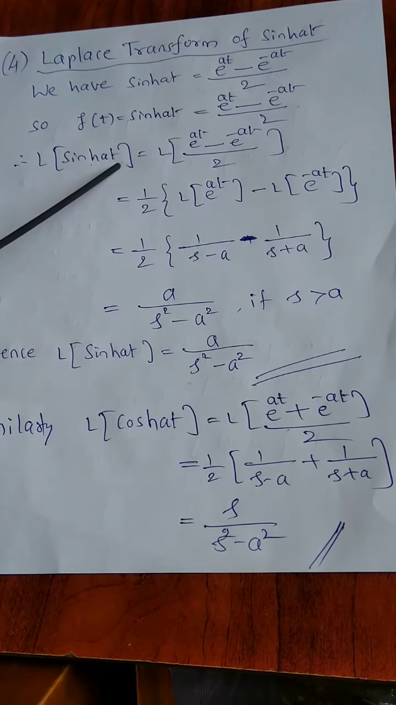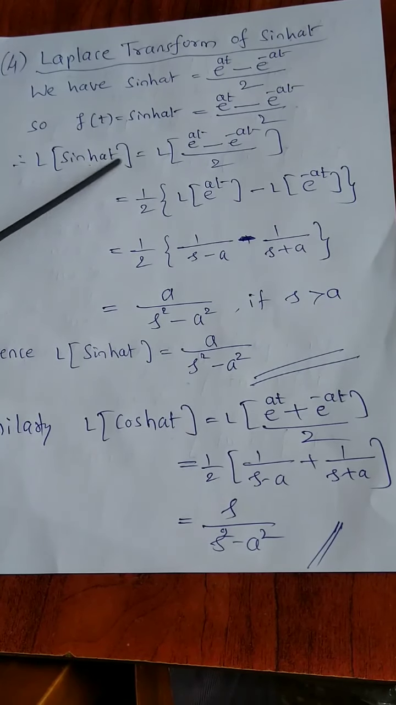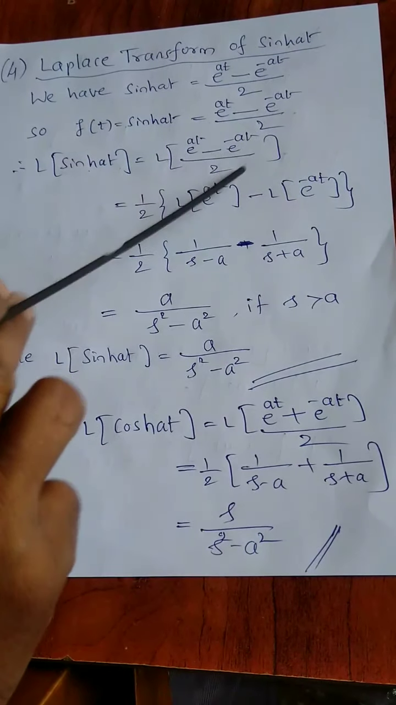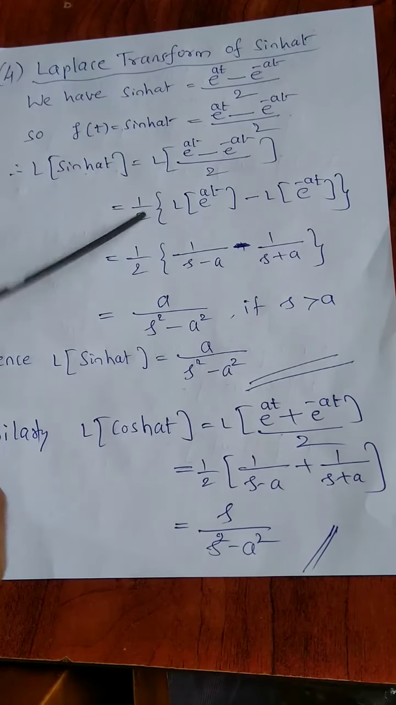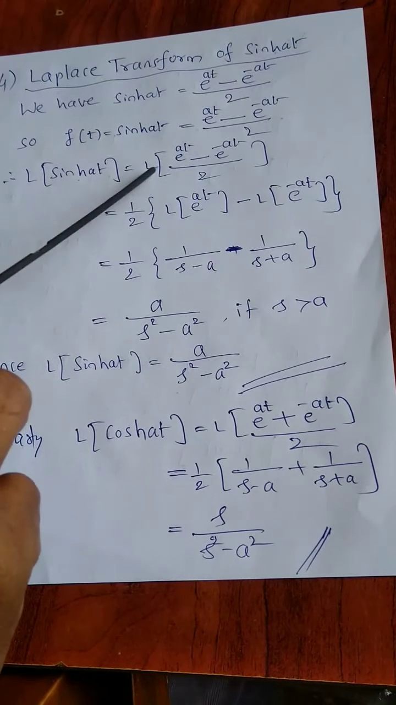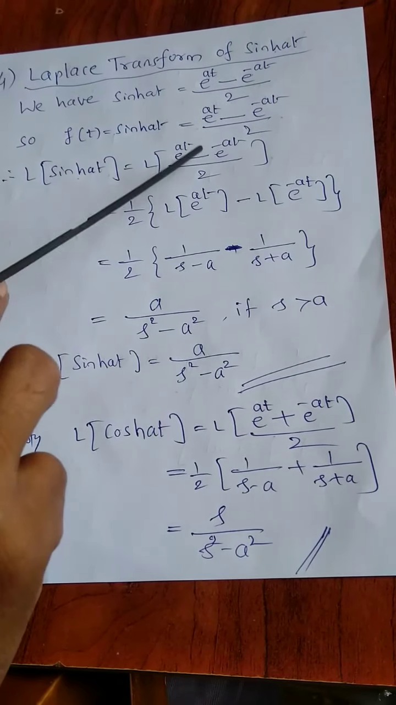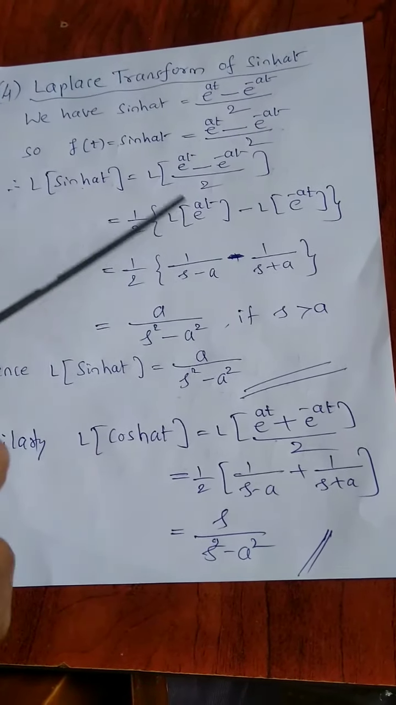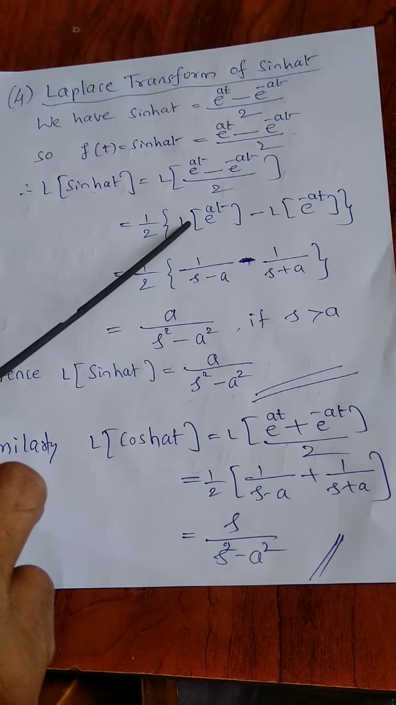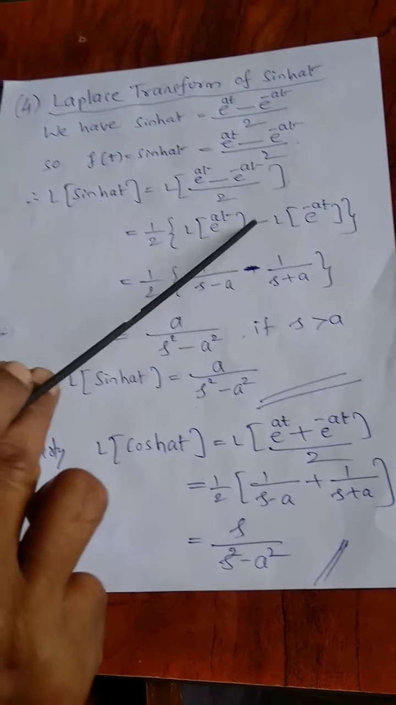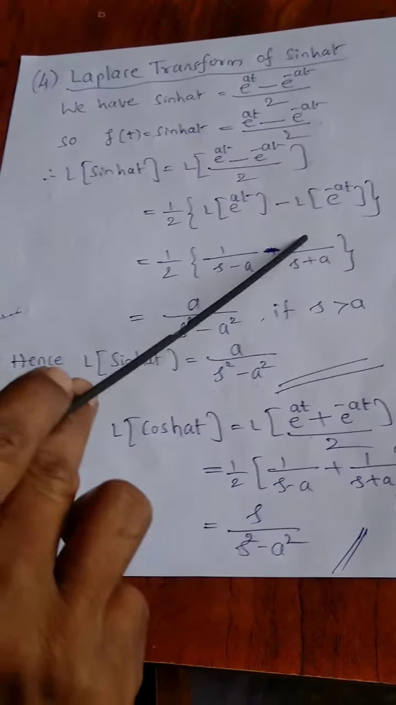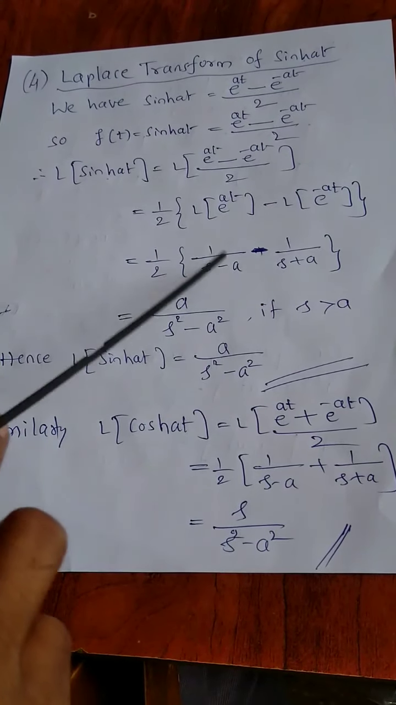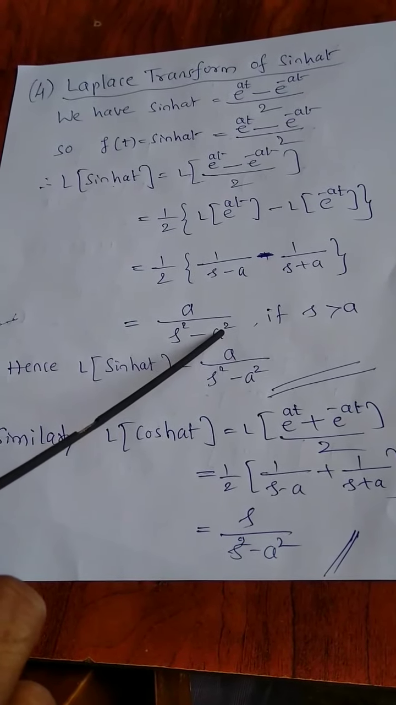Operating L on both sides, we have Laplace of sinh at is equal to Laplace of e raised to at minus e raised to minus at, that is this function. 1 by 2 is a constant, you take it outside. So by linearity property, Laplace of e raised to at minus, as it is, Laplace of e raised to minus at. 1 by 2, as we know, Laplace of e raised to at is 1 divided by s minus a, minus Laplace of e raised to minus at is 1 divided by s plus a. By simple algebra and simplifying, we have a divided by s square minus a square.